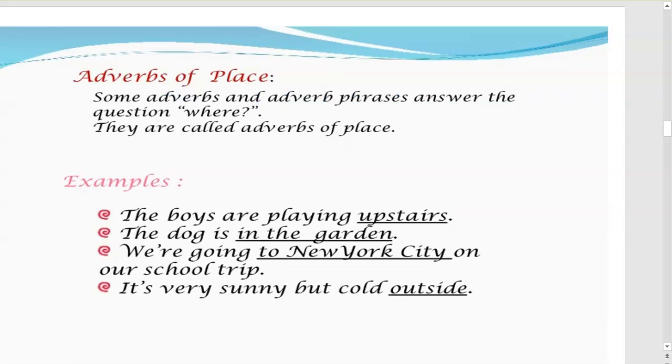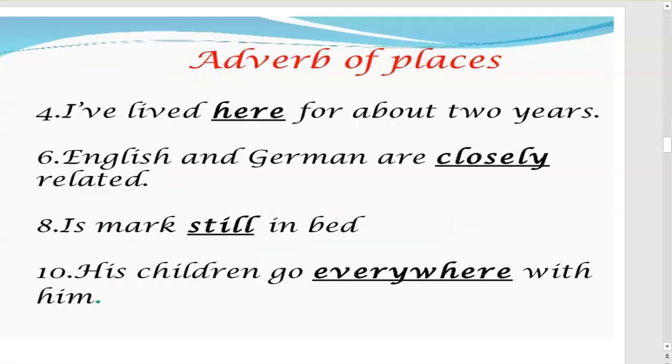Now let us go to adverb of place. For some adverbs or adverb phrases, the question is where. When you ask the question where, you get the answer as adverb of place. The boys are playing upstairs. Where are the boys playing? Upstairs is the answer. The dog is in the garden. Where is the dog? In the garden. We are going to New York City on our school trip. Where are you going on your school trip? New York City. It is very sunny but cold outside. Where is it cold? Outside. So if you ask the question where and get the answer, that is called adverb of place.